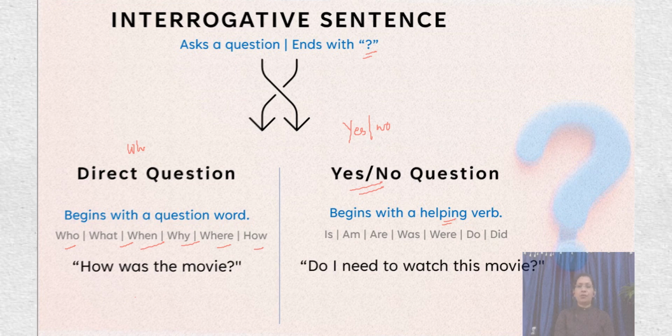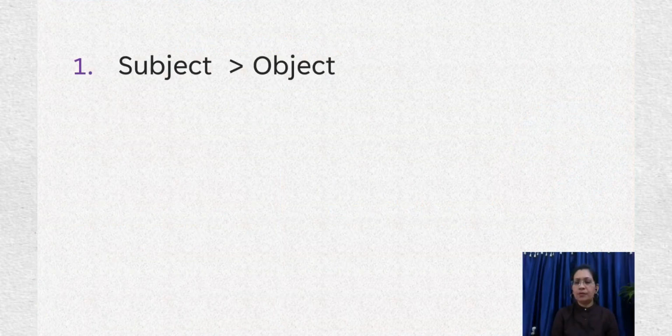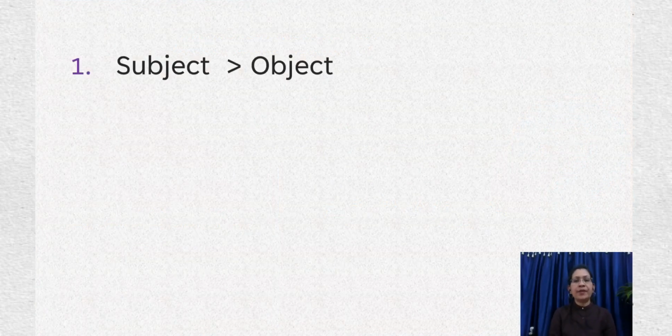But before we get to know about the rules for interrogative sentences, let's get to know what were the rules for declarative sentences. For declarative sentences, we have undergone certain rules, and we had gone for some changes wherein we change sentences from direct speech to indirect speech. First is identification of the subject and the object of the reporting verb.